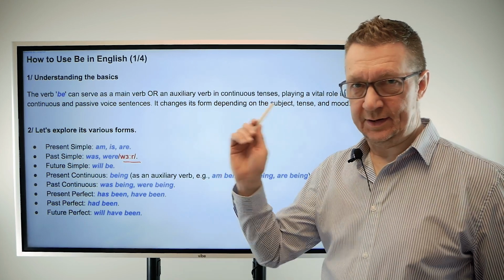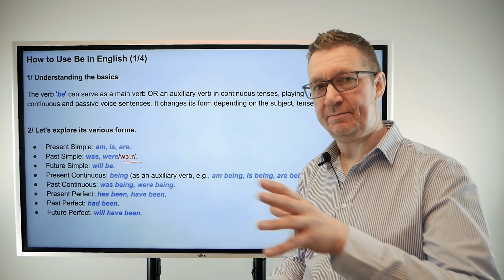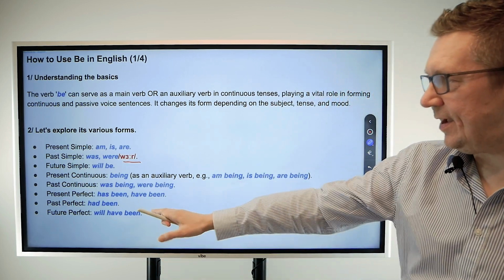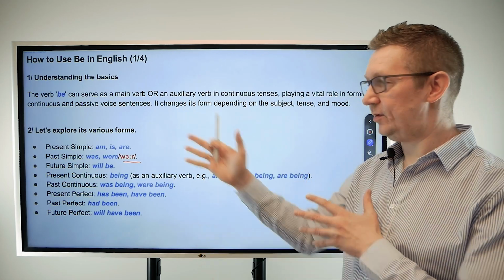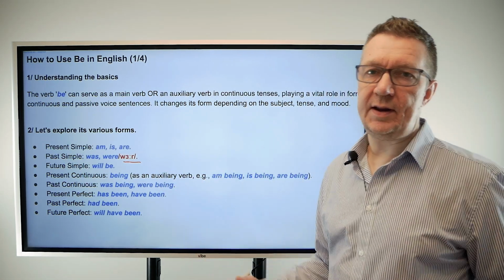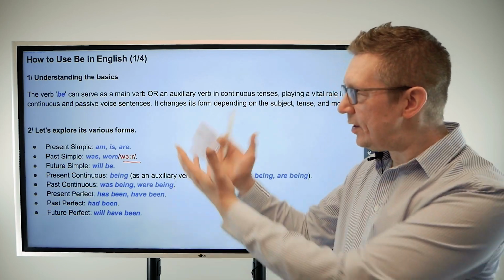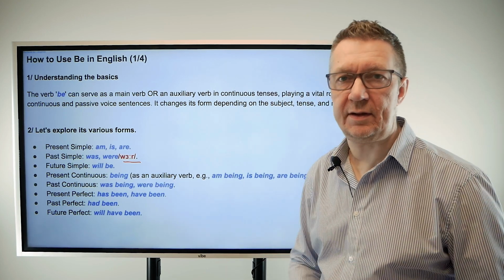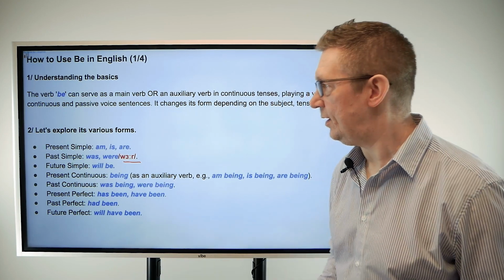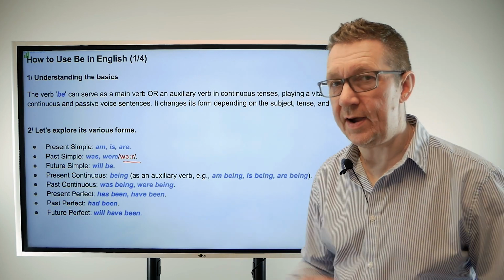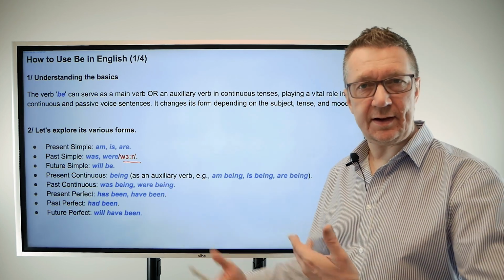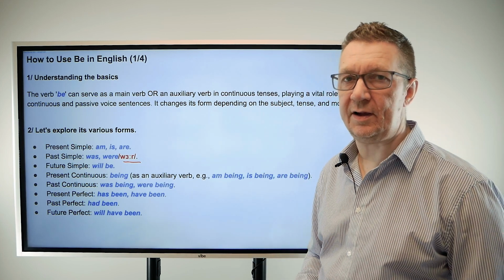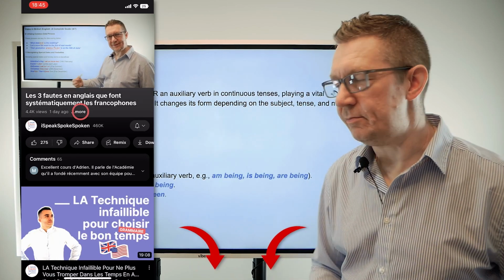Okay, remember, just to recap about perfect, perfect means before. So before the future, before the past, before the present. And here you can see how the verb to be works with all of these. That's what we have in its various forms. So just be aware that although it looks quite complicated like this, it's actually not that difficult, and we will see plenty of examples coming up in the next few slides. So please don't worry about where to place these different forms, because you will see over the next few slides where to put things. And do remember that you can have a look at the slides on that I and on the link below if you're using mobile tablet.